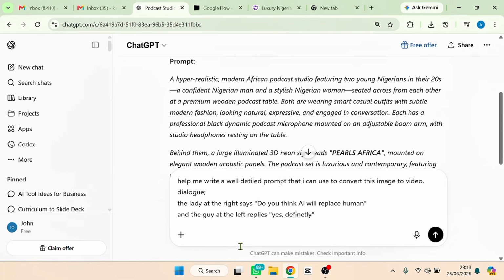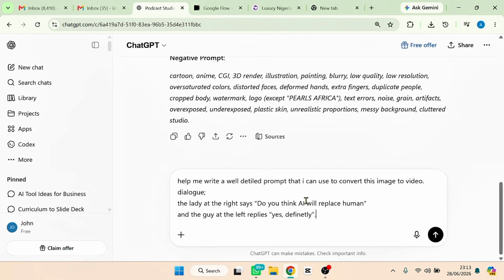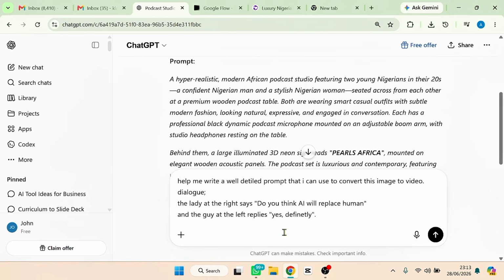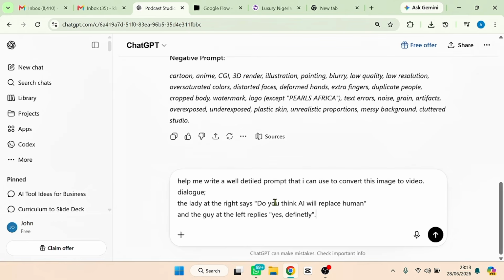All right, so see what I type. I say, help me write a word detail prompt that I can use to convert this image to video. And then I put a dialogue. That is what I wanted to say. I say, the lady has the right to say, do you think AI will replace human? And then the guy at the left replies, yes, definitely. Okay, so this is what I want them to say.